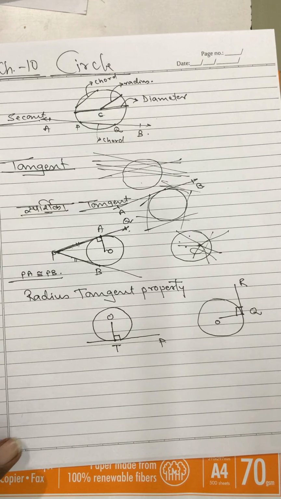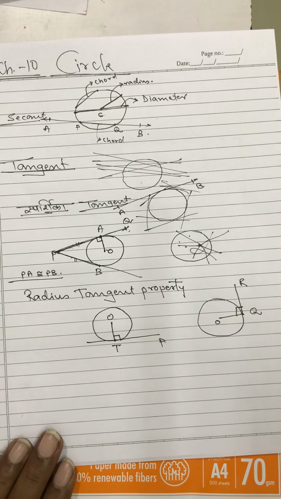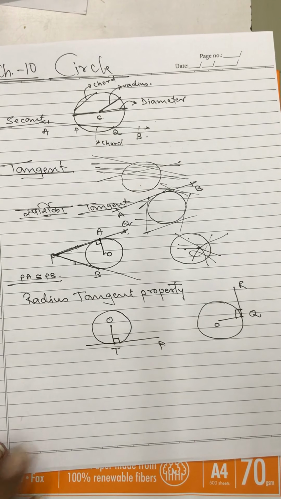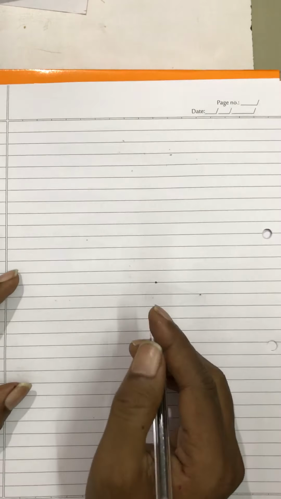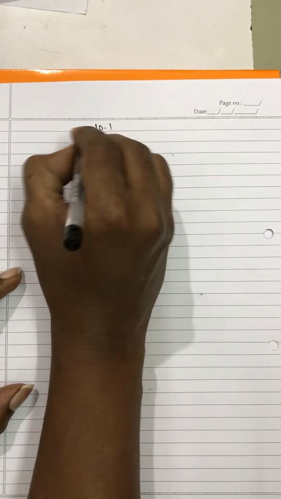Okay. So just to consider today's exercise 10.1. I feel this much is more than sufficient. Anything else we require? Tangents from the same exterior point are congruent, I have told, and the radius perpendicular to tangent property I have told. Okay, let's proceed as we go forward. If anything is there, I'll try to explain it to you at that time. So 10.1 is a very easy, very short exercise.